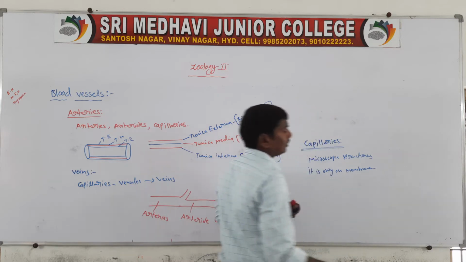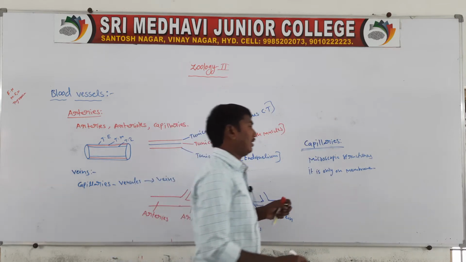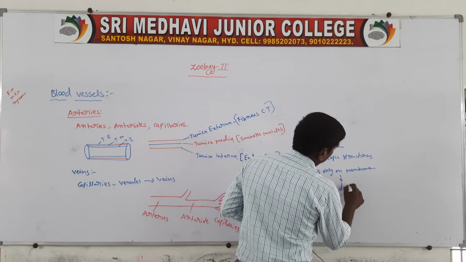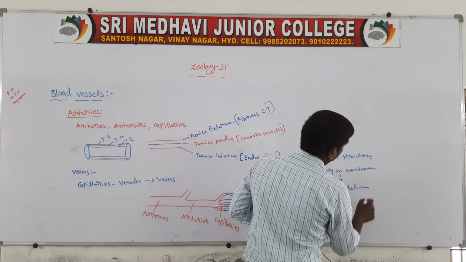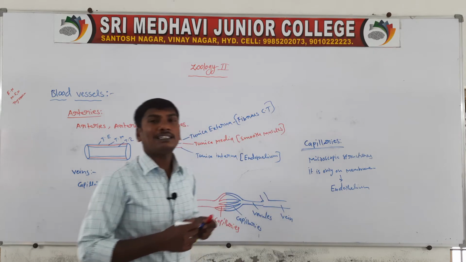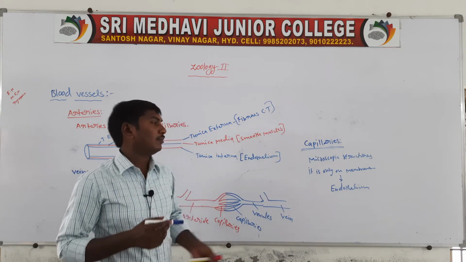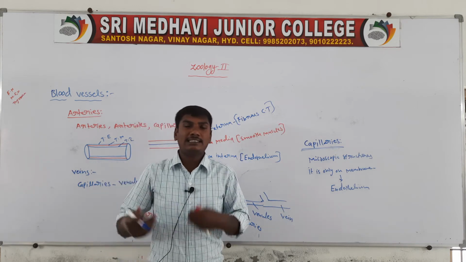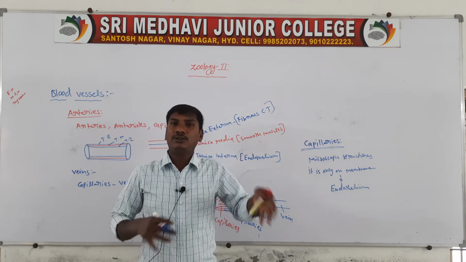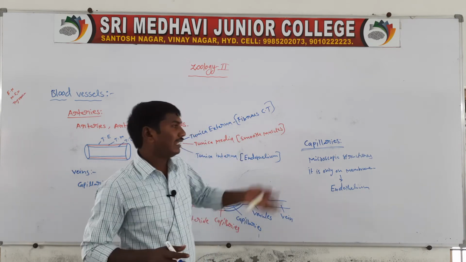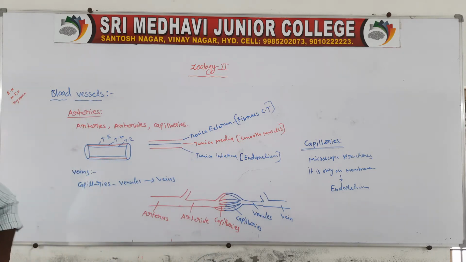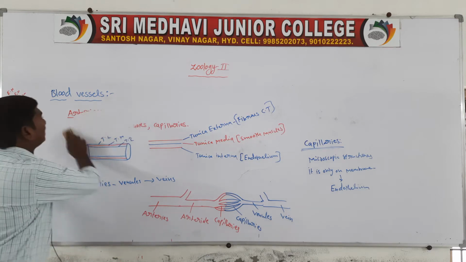Only one membrane. These are called the endothelium. Endothelium means simple squamous epithelium. This endothelium helps in the exchange of gases and nutrients from the blood to the body parts. So these are the capillaries. Next one, differences between the arteries and veins.